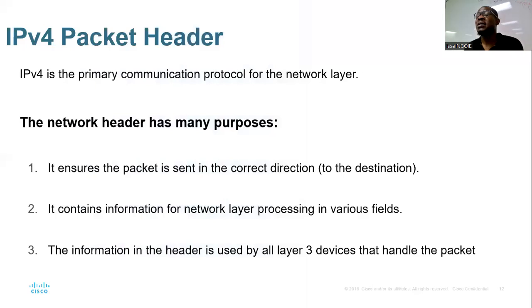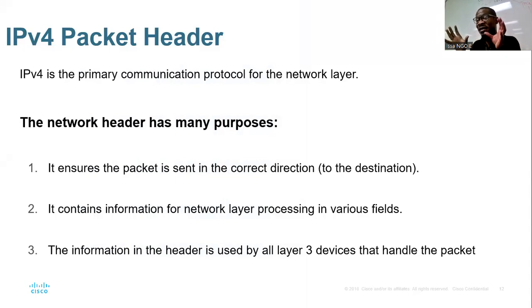Number 1, you have to understand that IPv4 is the primary communication protocol for the network layer, right? And when we are talking about the network header, we have to understand why we need this network header. Number 1, it ensures the packet is sent to the correct destination. So I have your message, I need what we call an IP header.